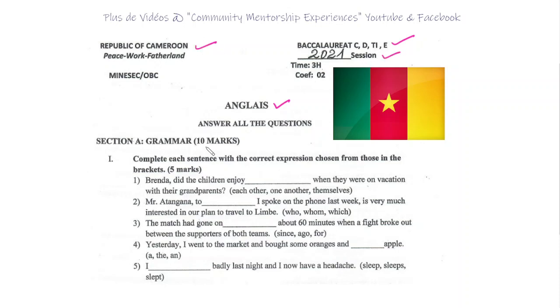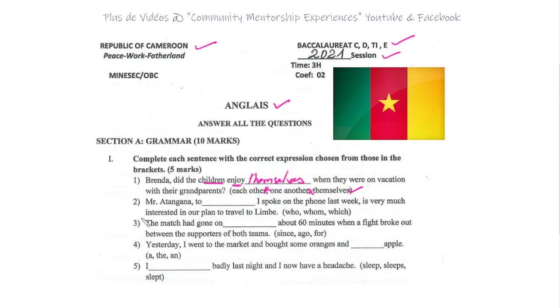Section A, Grammar 1. Complete each sentence with the correct expression chosen from those in the brackets. 1. Brenda, did the children enjoy when they were on vacation with their grandparents? So we have each other, one another, themselves. The children, and then enjoy. I enjoy myself, you enjoy yourself, so children enjoy themselves. The children enjoy themselves.